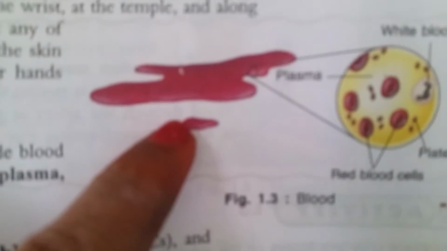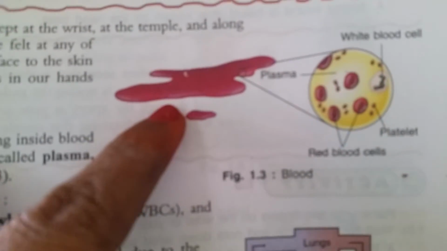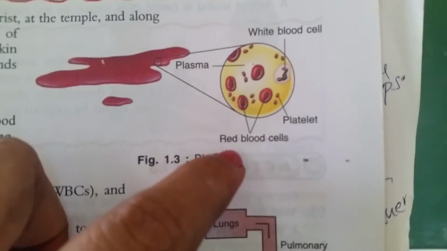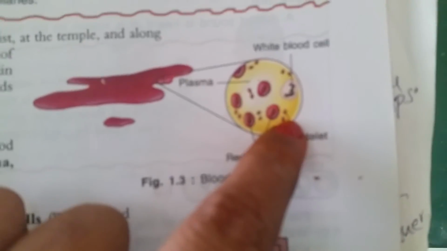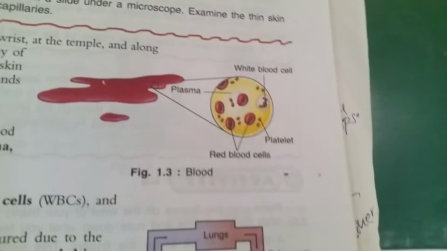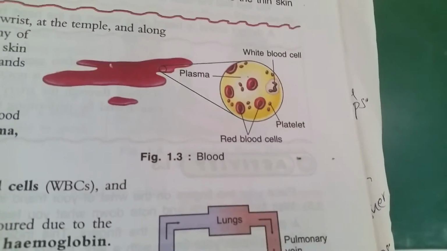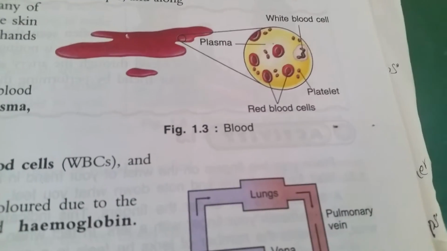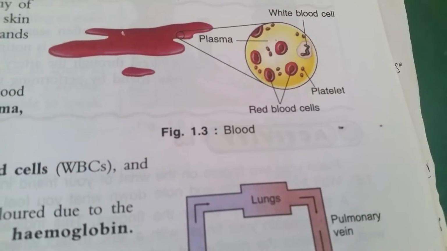See here, this is the red color liquid. This is the blood. Blood contains white blood cells. See, these are all the white blood cells. Now these are all the red blood cells and these are all the platelets. Is it clear, children? Blood contains red blood cells, white blood cells and platelets. Blood is a red color fluid flowing inside the blood vessels.